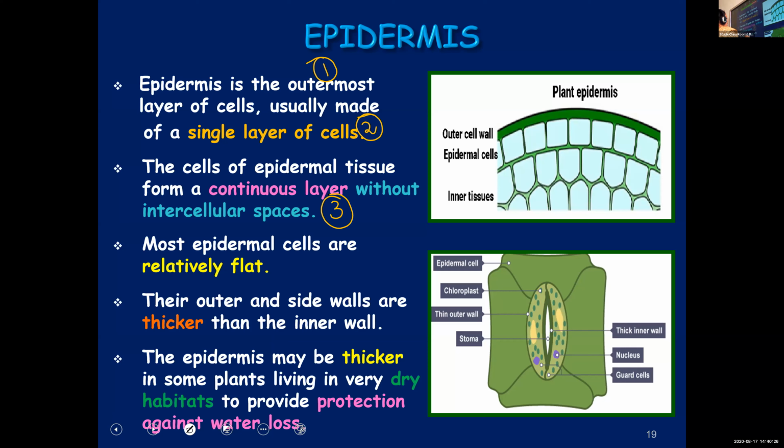Then, they are flat cells. Next point, their outer and side walls are thicker than the inner walls. Point number 6, in desert habitats, you can find thicker epidermis. That thick epidermis will help these plants to prevent water loss from their body.